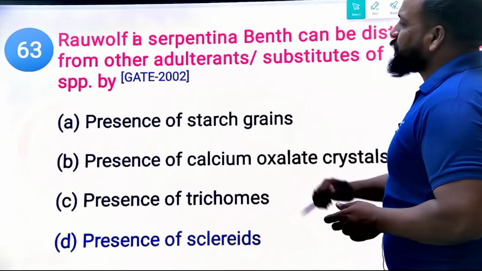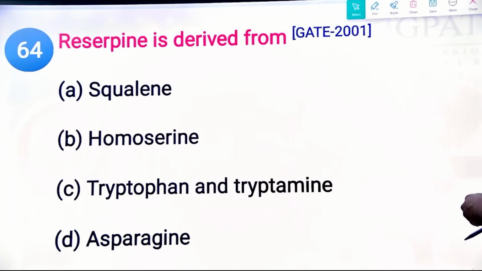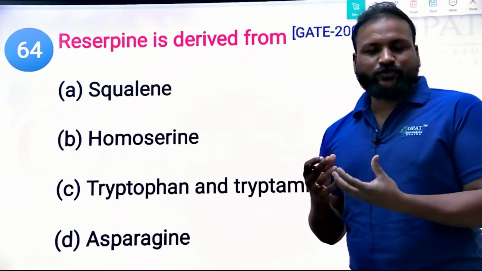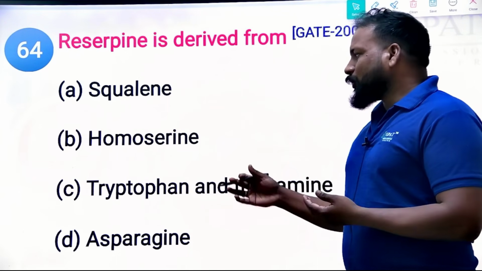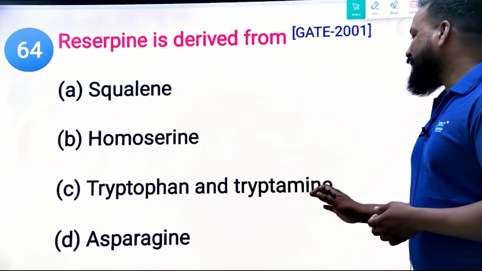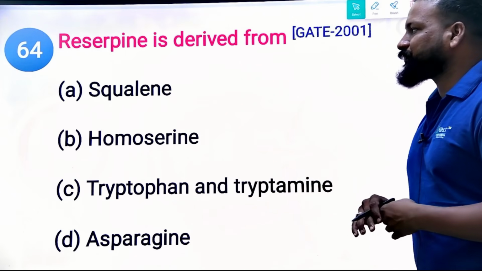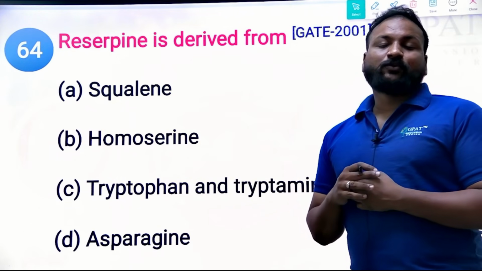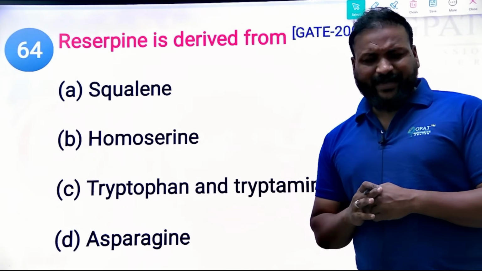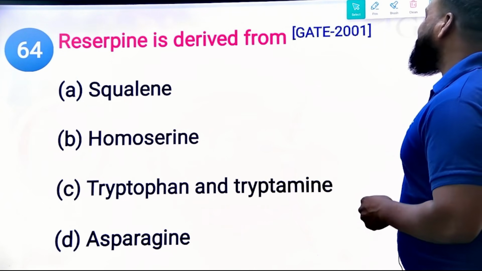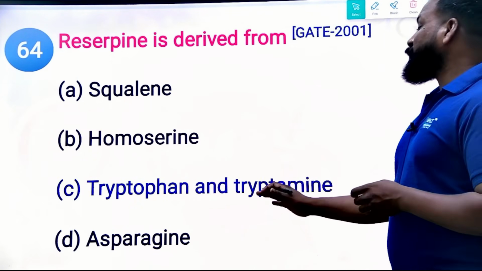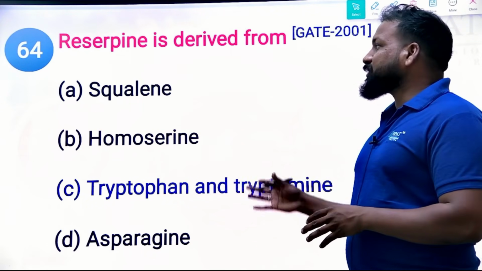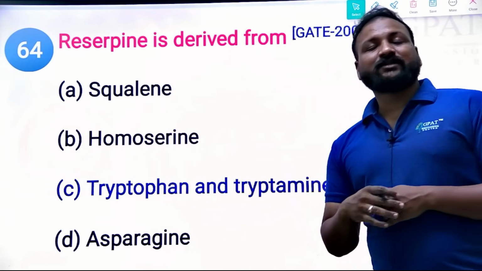Next, moving on. Reserpine is derived from which of the following amino acids as a precursor? This question is from 2002. Squalene, homoserine, tryptophan and tryptamine, and asparagine. You can eliminate these two options, homoserine and asparagine. Let me know what is the right answer. So it is obtained from tryptophan and tryptamine. Tryptophan and tryptamine are the two important precursors from which reserpine is obtained.